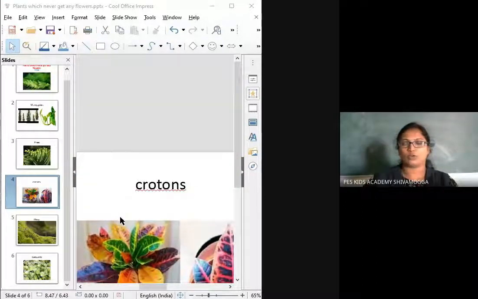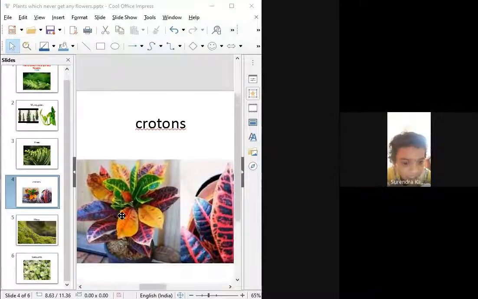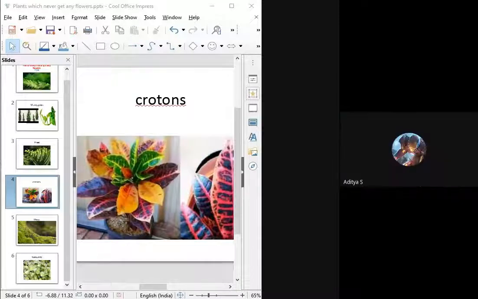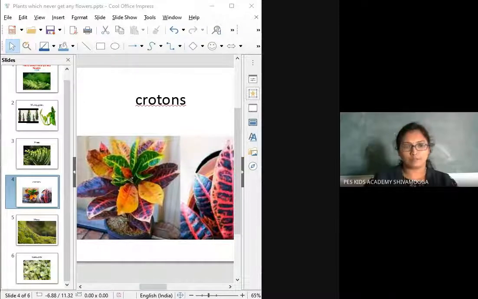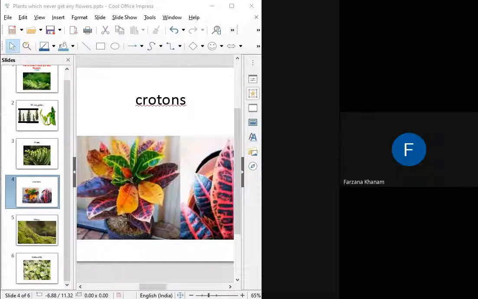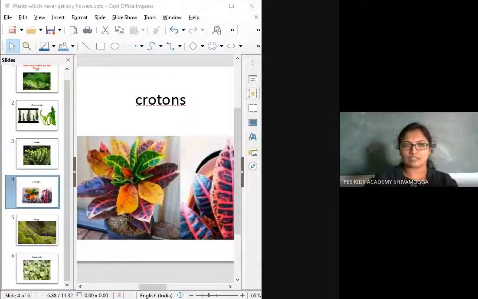So you have noted down. You can search. Many other plants will be there which do not produce flowers. You can leave those plants and you have to send it to me. That is the homework for you guys. Today's homework is you have to list the names of the plants which do not produce any sort of flowers.